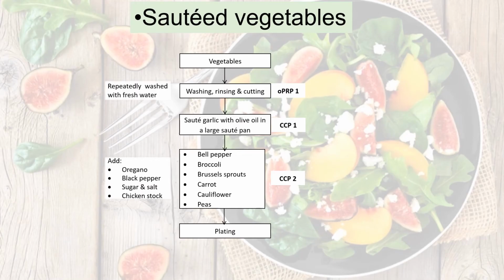Next, we proceed to sauteed vegetables. So the vegetables will be washed, rinsed, and cut under OPRP method. Then we will saute the garlic with olive oil in a large saute pan. Then we will add all the vegetables with varieties of colors such as bell pepper, broccoli, carrot, cauliflower, and peas, with some flavor of oregano, black pepper, sugar and salt, and chicken stock.